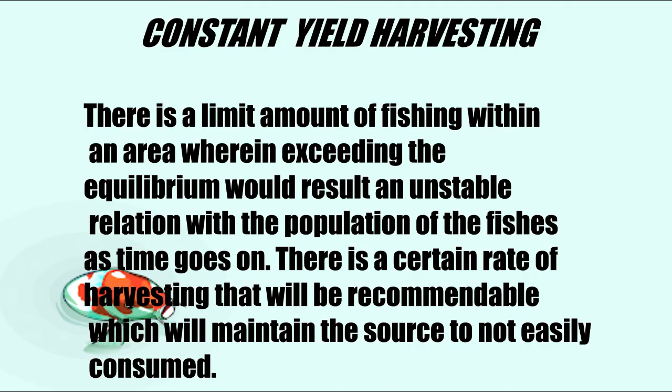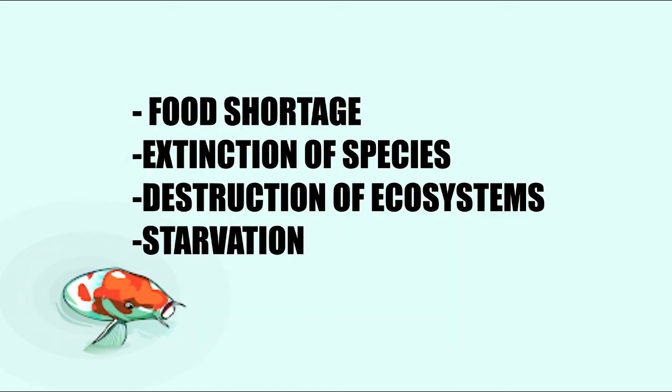In constant yield harvesting, there is a limit on the amount of fishing within an area, wherein exceeding the equilibrium will result in an unstable relation with the population of the fishes as time goes on. There is a certain rate of harvesting that is recommendable, which will keep the source from being easily consumed, to avoid shortage of fish or, in the worst case, extinction, which could later lead to not only destruction of ecosystems, but also starvation of people.